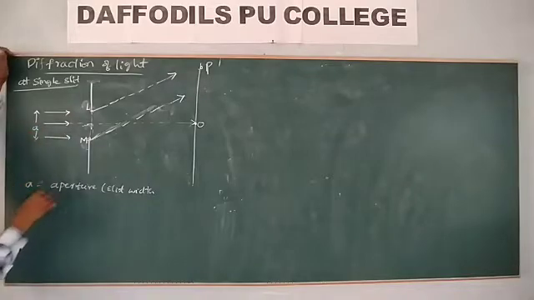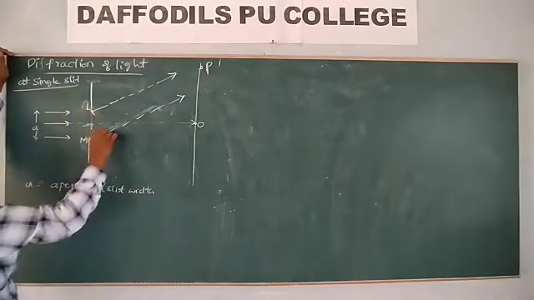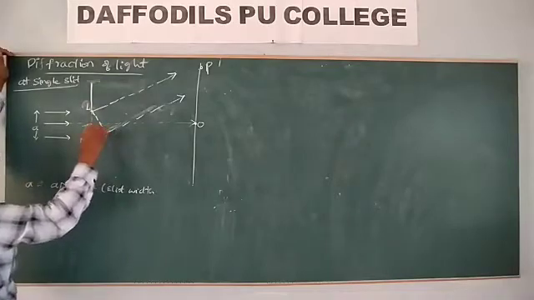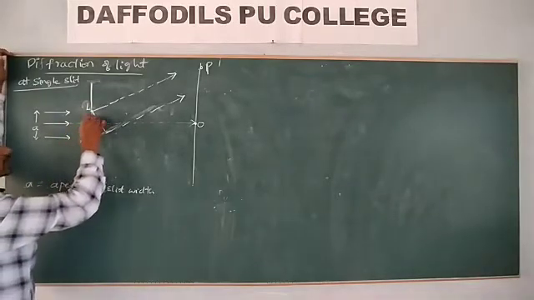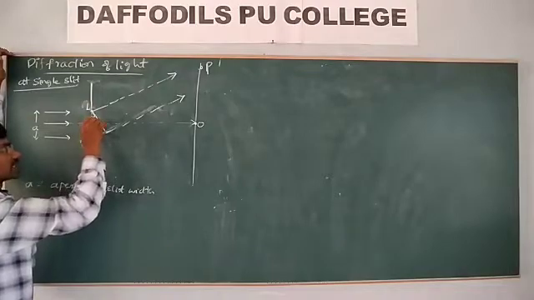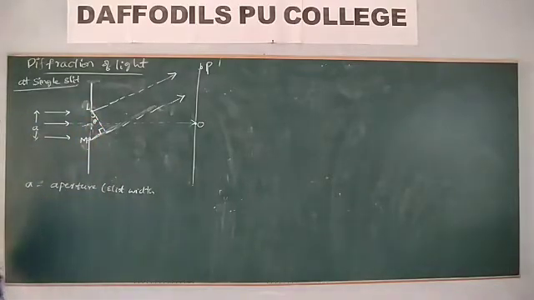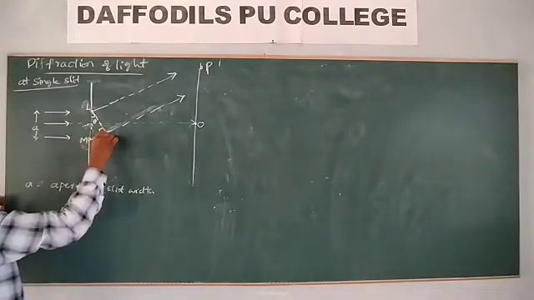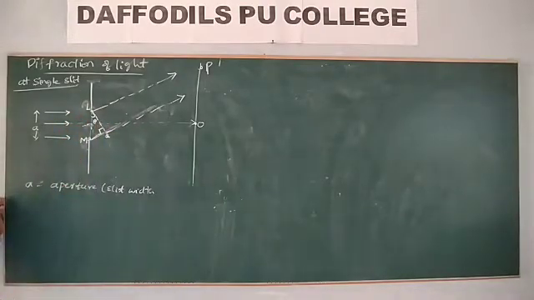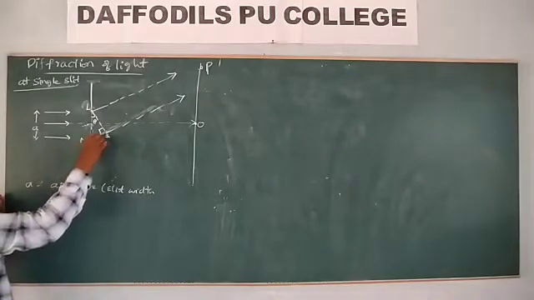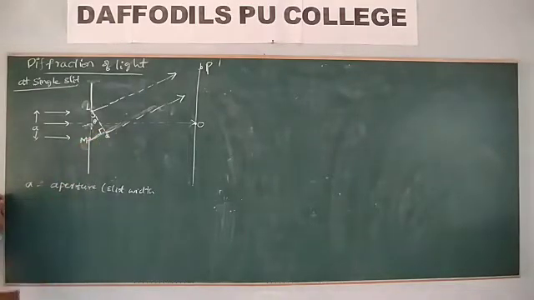Now you draw the perpendicular from this point to this line. If theta is the angle of diffraction, then we can observe that MQ is nothing but the path difference, which is MP minus LP.